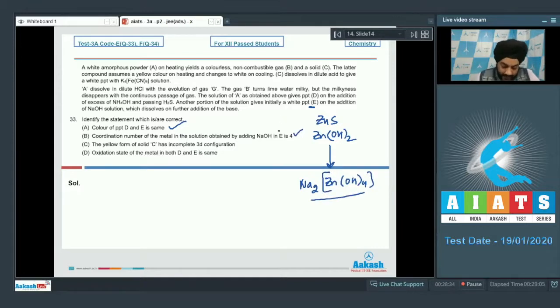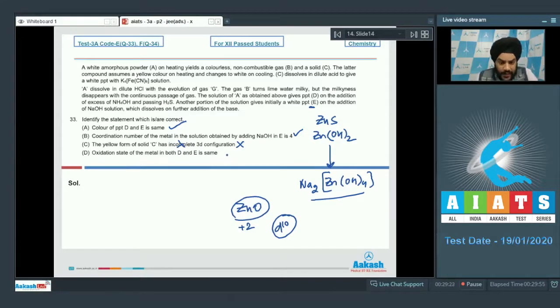So this is correct. If we talk about option C now, the yellow form of solid C has incomplete 3d configuration. Solid C yellow form was ZnO. So this has a complete 3d configuration. Zinc is present in a state of +2, so d10 configuration is present in zinc. So this is not correct. It has a complete 3d configuration, which is not mentioned in the statement.